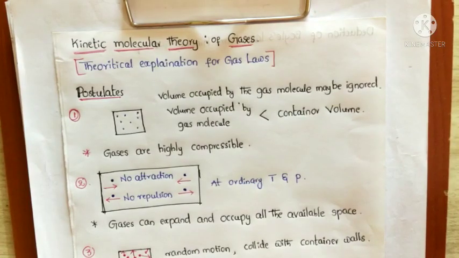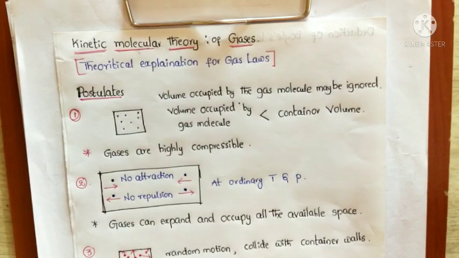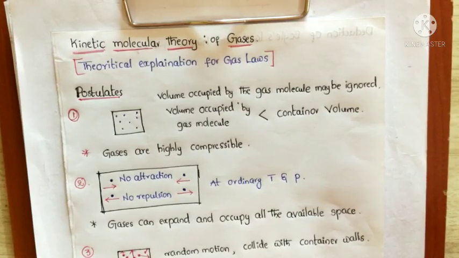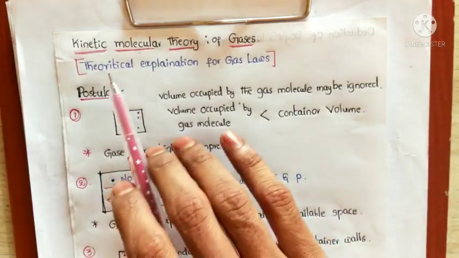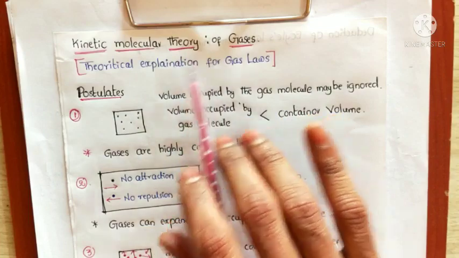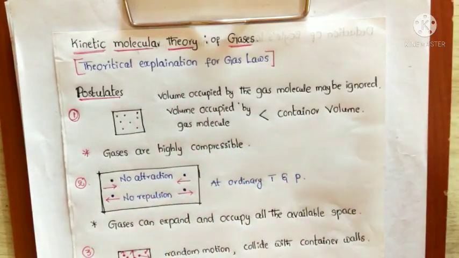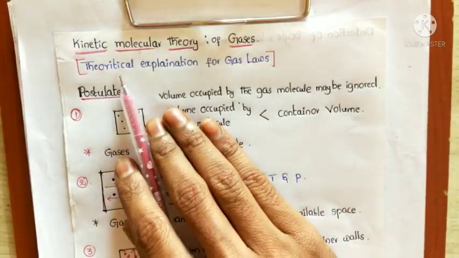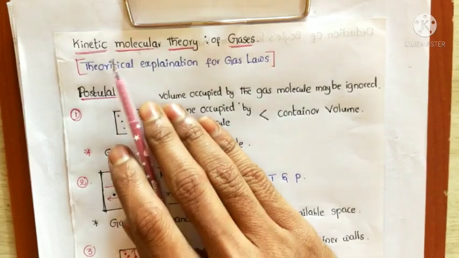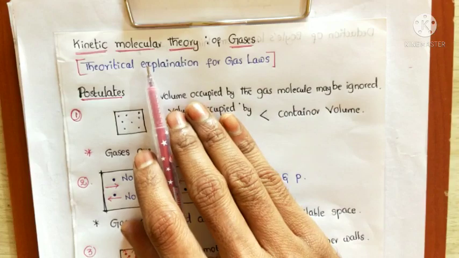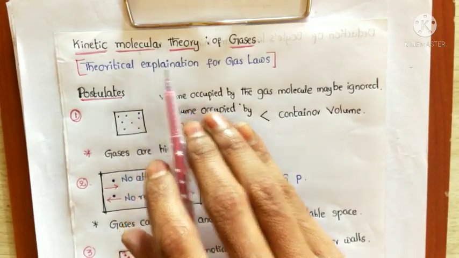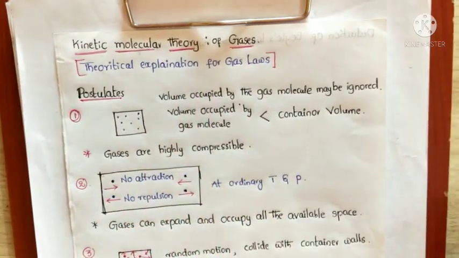Before this we saw Boyle's law, Charles' law, and Avogadro's law, which explain the behavior of gases experimentally. But the kinetic molecular theory of gases can explain the behavior of gases theoretically. That is very important. That's why we should learn the kinetic molecular theory, to explain gas behavior theoretically.